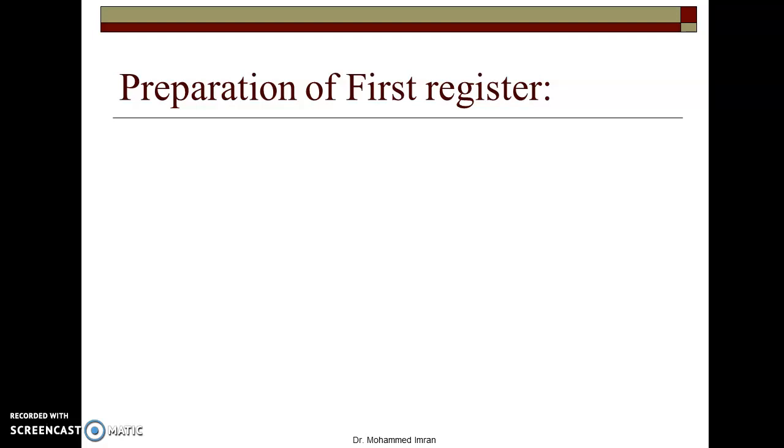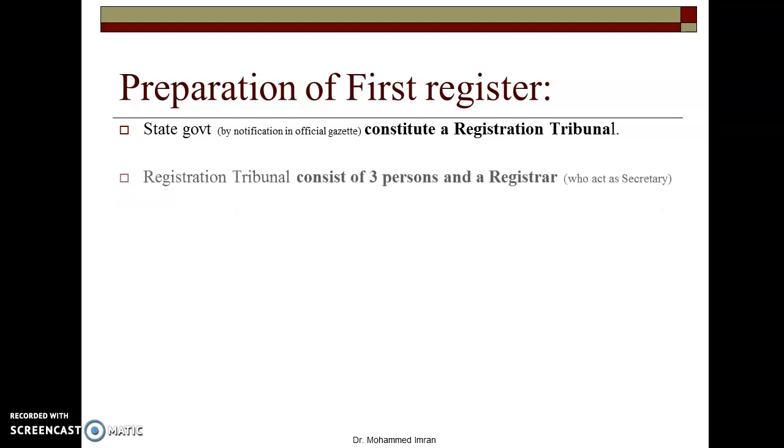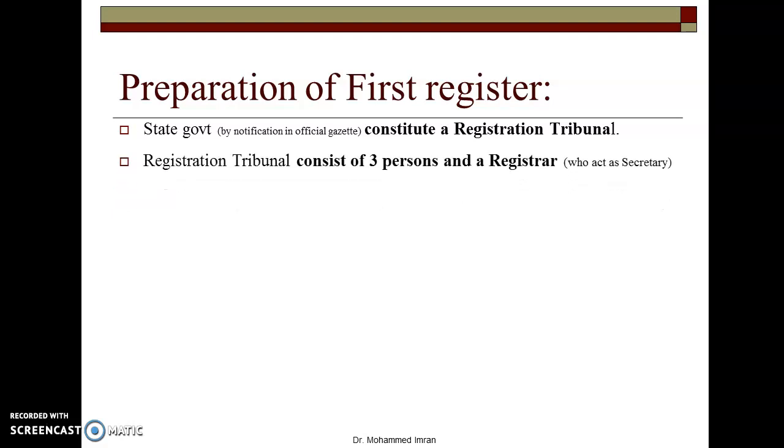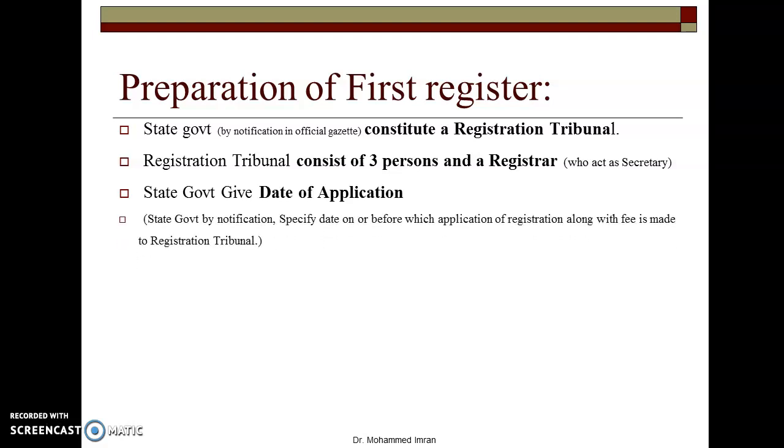Then preparation of the first register. So how is it prepared? The state government, by notification in the official gazette, first forms a registration tribunal. This tribunal generally consists of 3 persons and there is one registrar who acts as the secretary of that tribunal. Then the state government gives a date of application and declares it in the official gazette or newspaper. Then all the people have to apply for the registration.